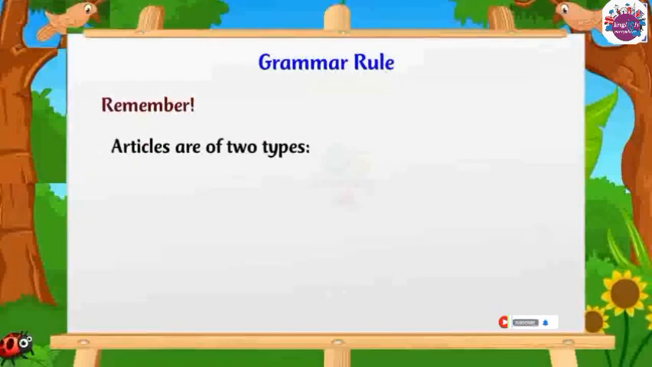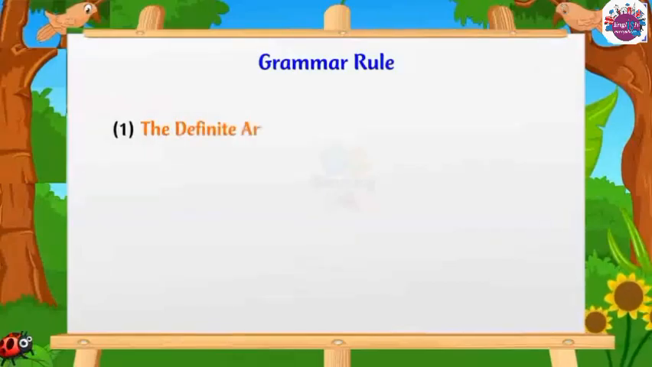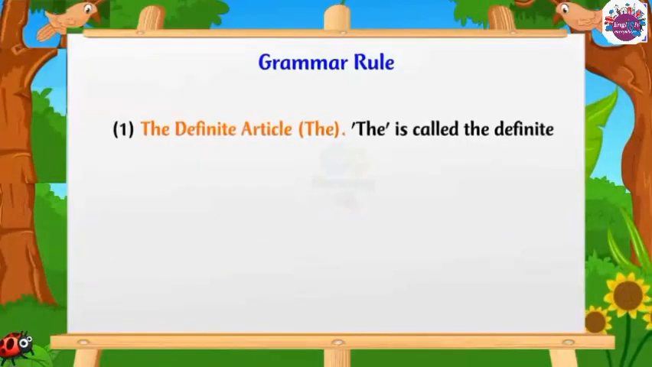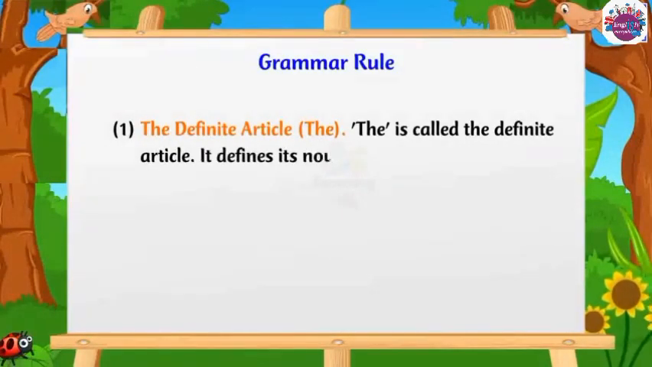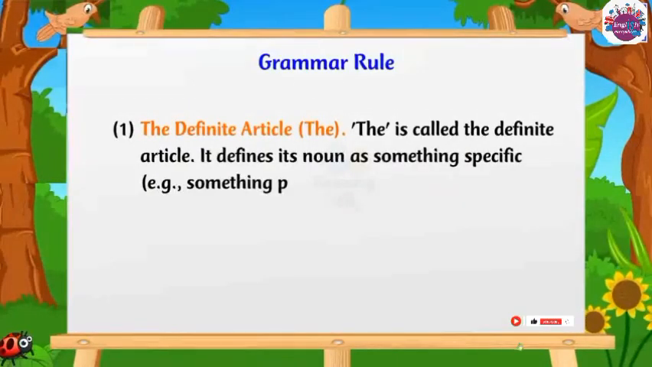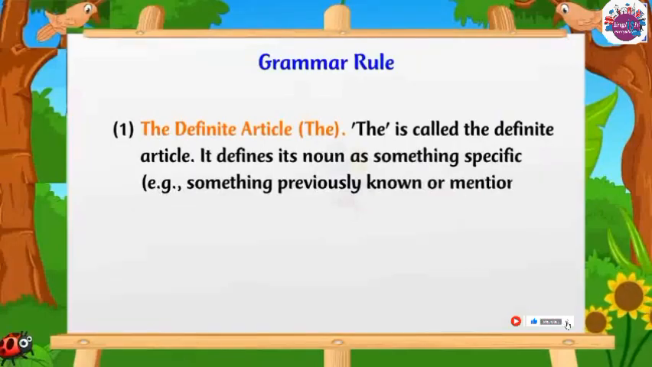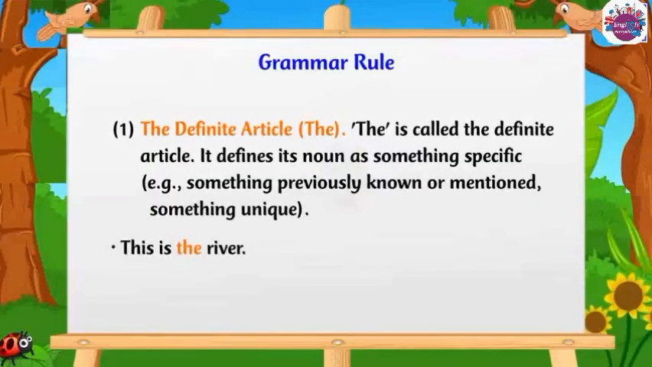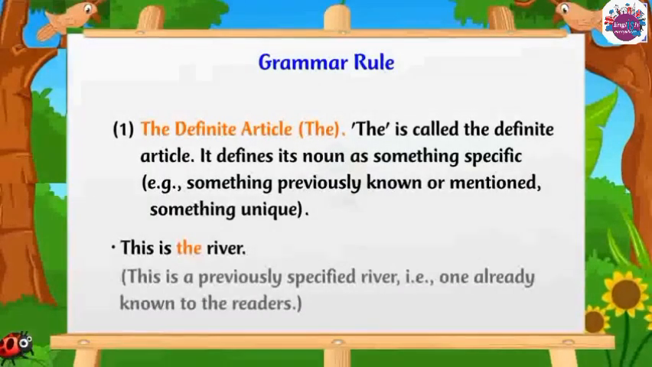Remember, articles are of two types. 1. The definite article. The is called the definite article. It defines its noun as something specific. For example, something previously known or mentioned, something unique. This is the river. This is a previously specified river, that is, one already known to the readers.